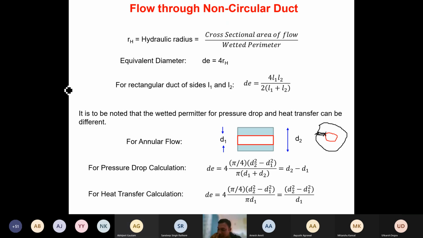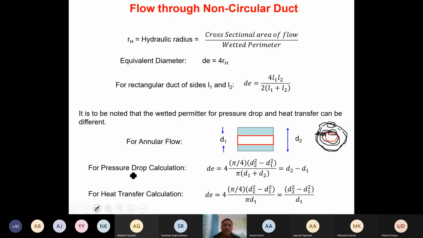Yes, sir. But heat transfer is taking place only at this location, isn't it? At this boundary. It's not taking place here, isn't it? It's not taking place here. So for heat transfer, what will the wetted perimeter be? Only this outside area, isn't it? Only this area will be the wetted perimeter. In the case of pressure calculation, both this area as well as this entire thing becomes the wetted perimeter, isn't it? But for heat transfer, only this part becomes the wetted perimeter. So clearly the hydraulic radius for pressure calculation and for heat transfer calculation are different.